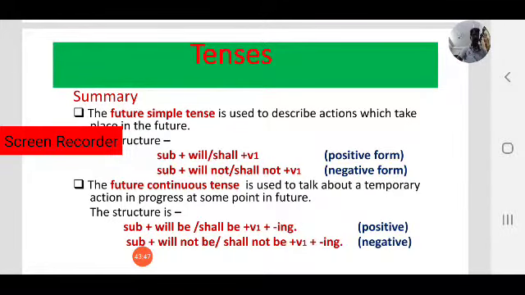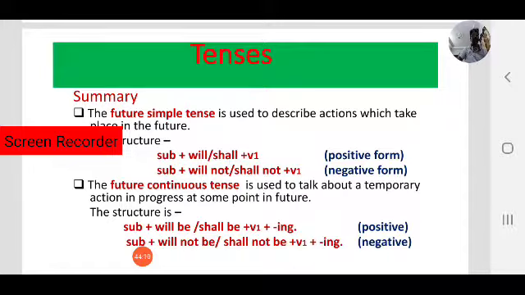The structure of positive form is will or shall plus V1. We will learn future perfect tense in the next class. Like, we will go to a movie next Sunday. These are all future actions.